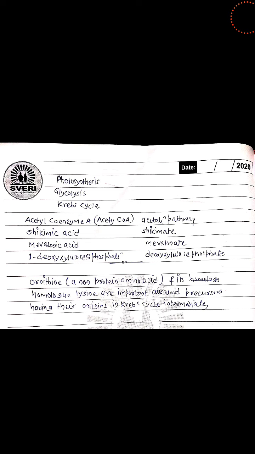Next point is secondary metabolites are not available in good quantity in plants. Say for example, proteins and carbohydrates are available in good quantity in plants, but secondary metabolites are available in very trace quantity. Their quantity is not very much in plants. So with this we finish primary and secondary metabolites. We have seen their definition, their examples, their distribution, and their role in plants.